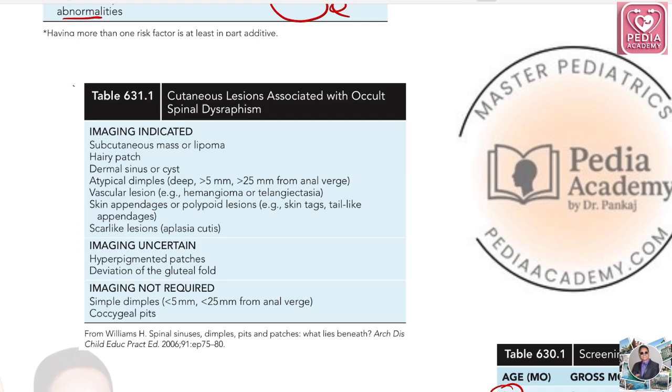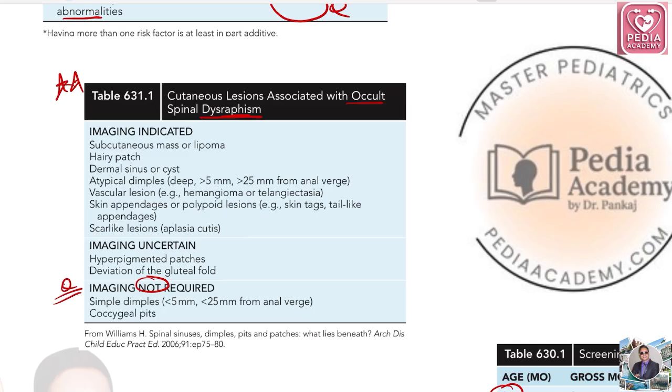Again, this table is very high yield. Cutaneous lesions associated with occult spinal dysraphism. Okay, occult spinal dysraphism is there, and you are thinking imaging is required or not required. Okay, so first thing, remember this: imaging not required, because this is easy to remember.